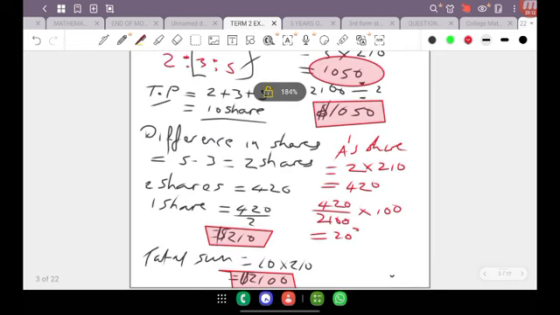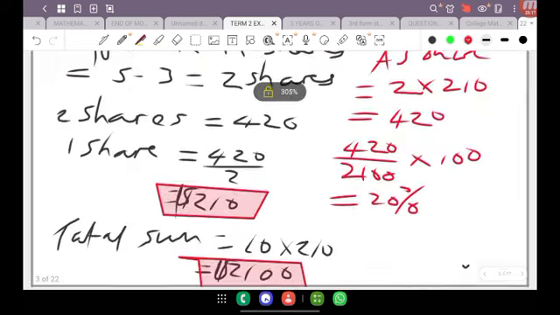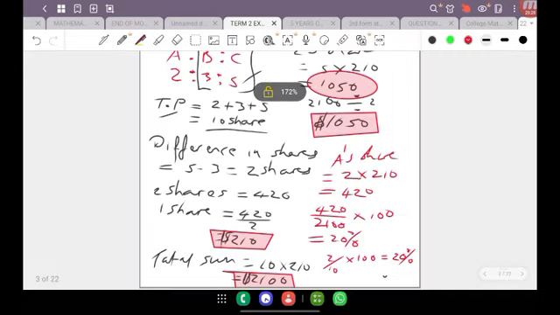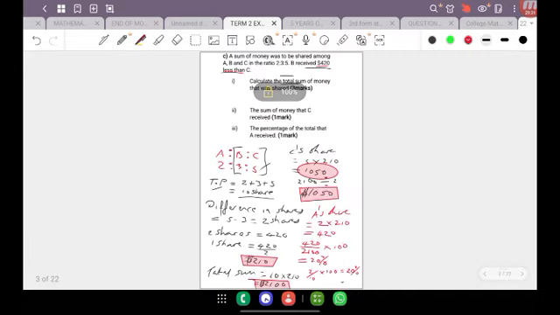Or an easier way of looking at this is to simply take the amount of shares that A got, which is 2, divided by the total shares, which is 10, and times it by 100%, and we'd still get a value of 20%. There are always multiple ways of getting to your solution, but it depends on how much practicing and knowledge you have on the topic.